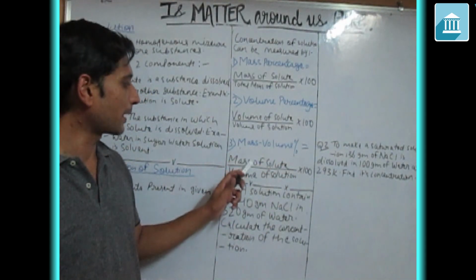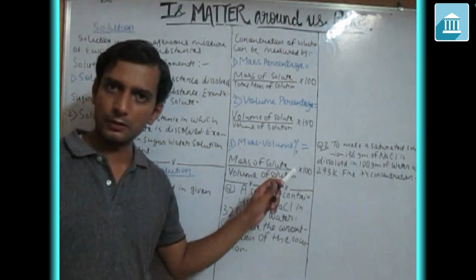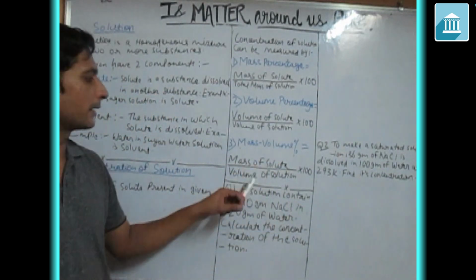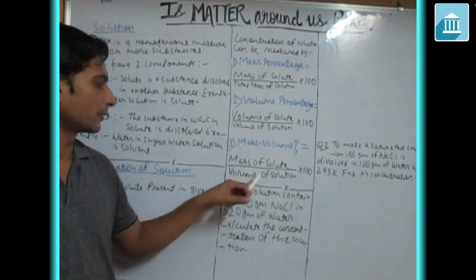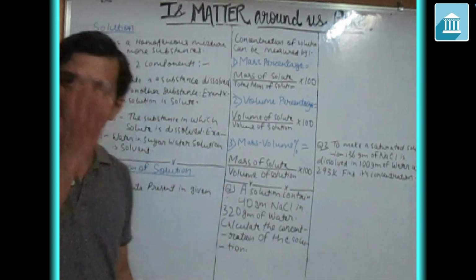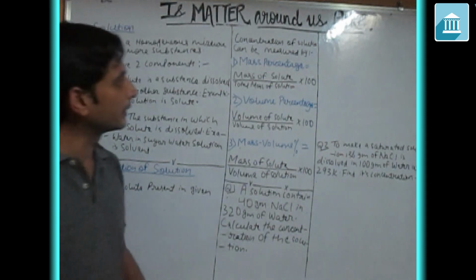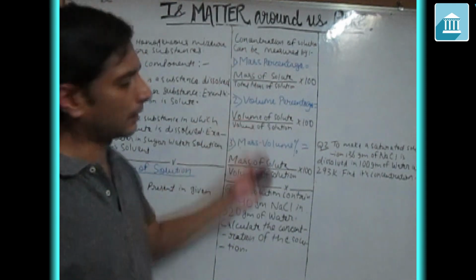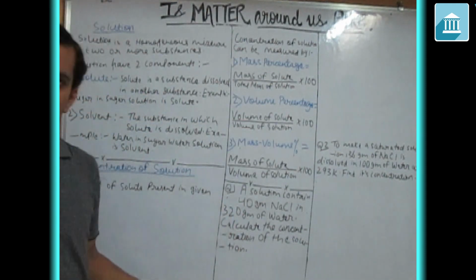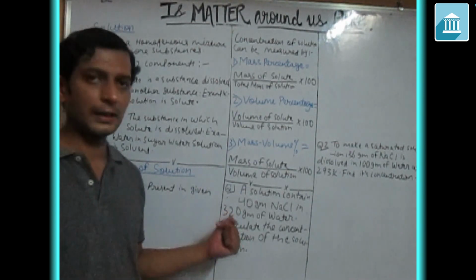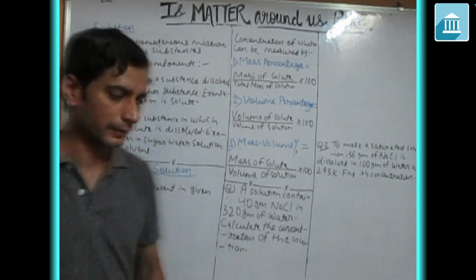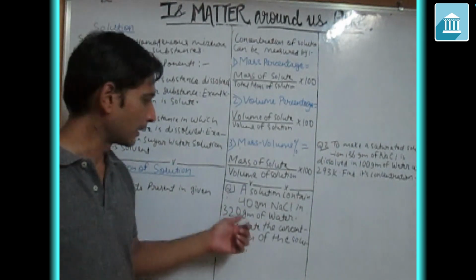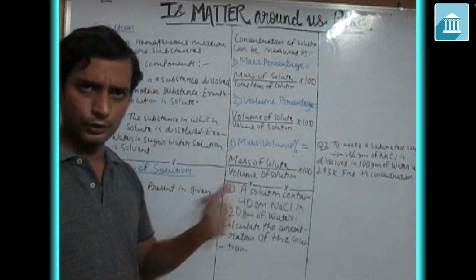Here, what does mass signify? The mass of solute. And what does volume signify? The volume of solution. That is, mass of solute upon volume of solution into 100. So these were the three formulas, and of course the question will be given in these terms only. You have to just identify which formula you are going to apply and calculate it. It's very easy. Let's see one question here.